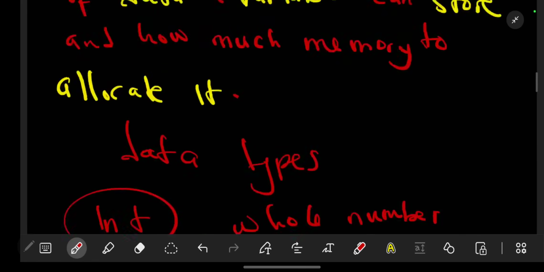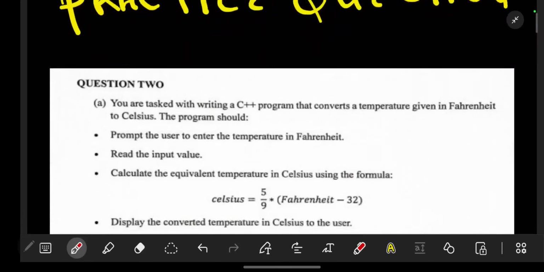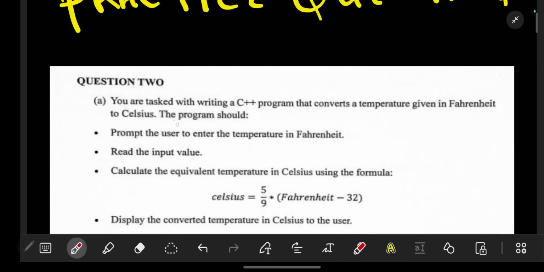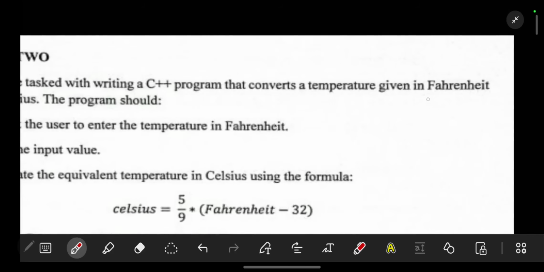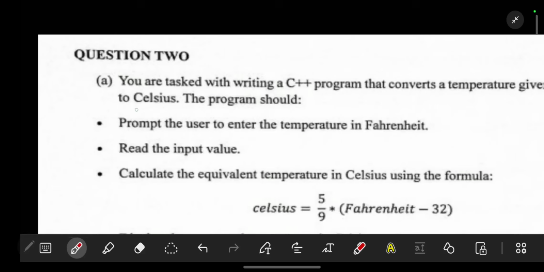Now let's answer our question. So the question says, you are tasked with writing a C++ program that converts a temperature given in Fahrenheit to Celsius. The program should prompt the user to enter. So read this very carefully.